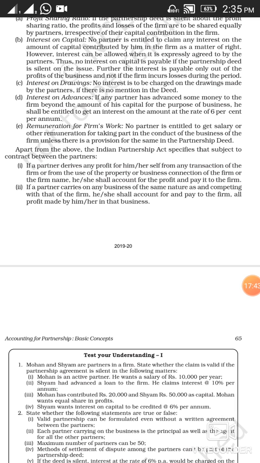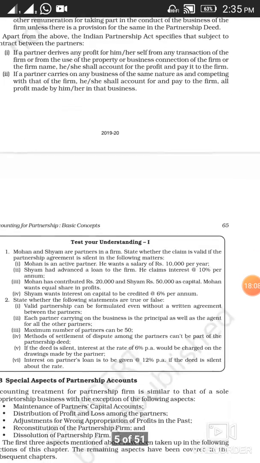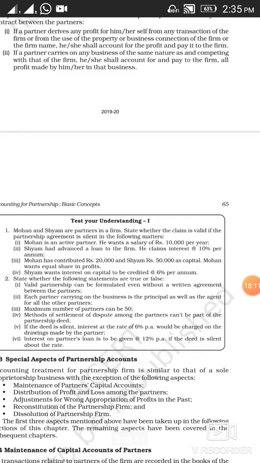There are some aspects that a partner has to take into consideration. First, no partner should involve himself in any kind of personal benefit out of the firm's property. Second, a partner should not work with any competing firm which is in the same kind of business in which he is involved himself.